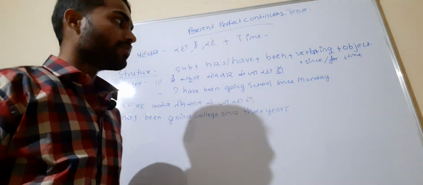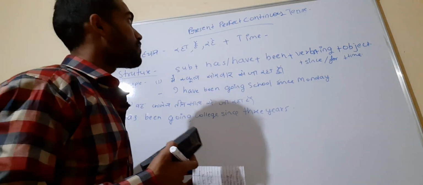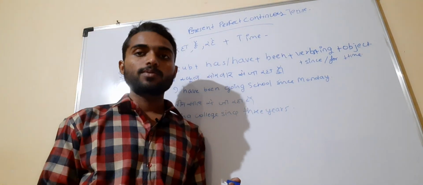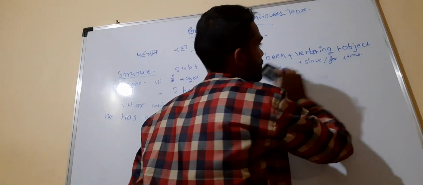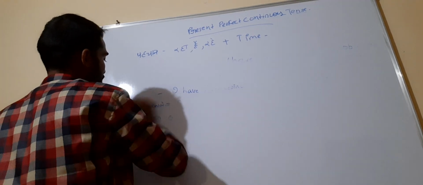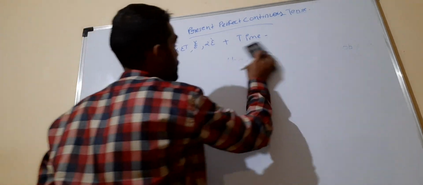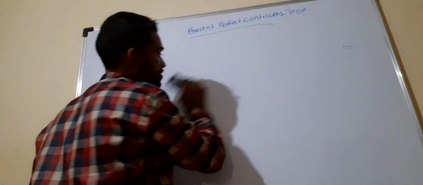And then if we want to know the negative, how we write the present perfect continuous tense in negative, this is going to be the structure. I will write the structure of how we can write the negative form of the present perfect continuous tense. So let's see this one also.